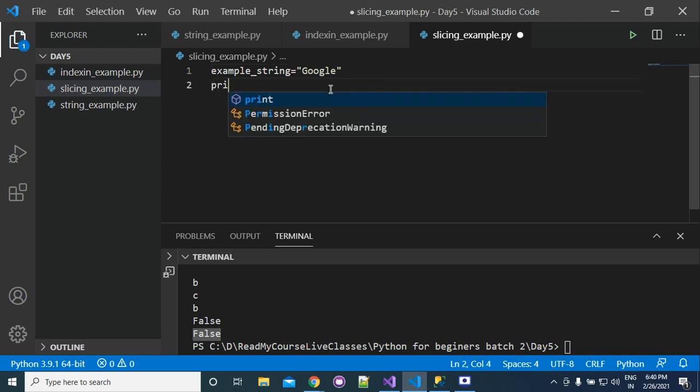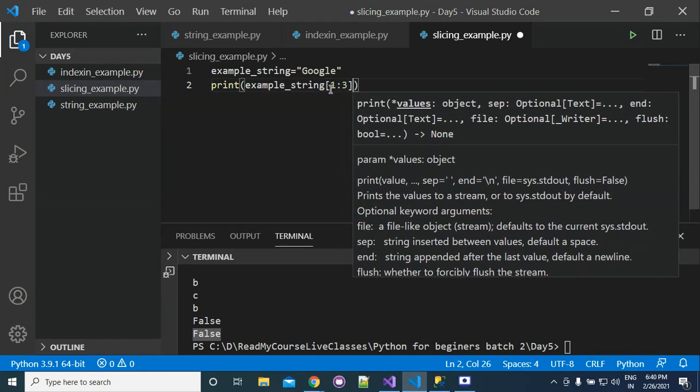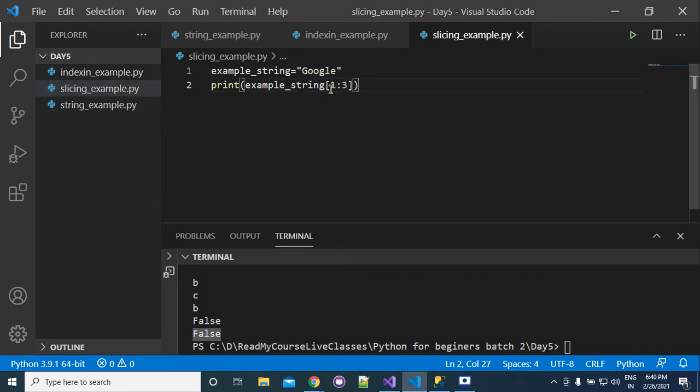And if we write print example string [1:3]. If we compare this with the syntax, firstly we have a string name, then the brackets, then the start value, and then the stop value.